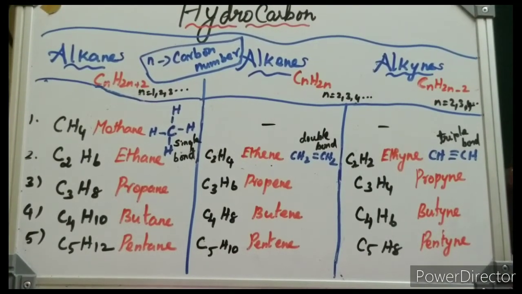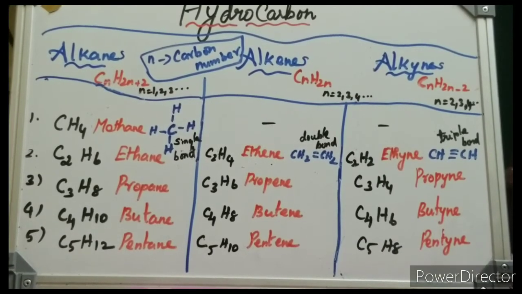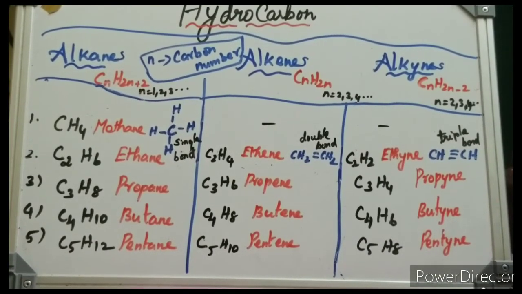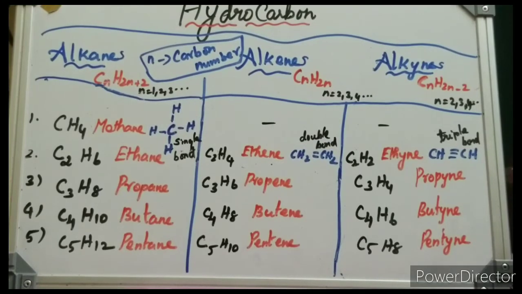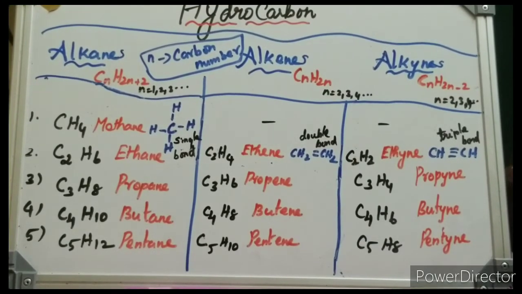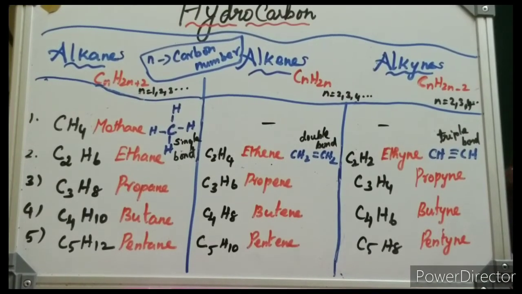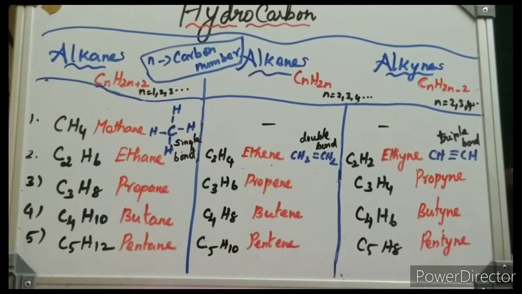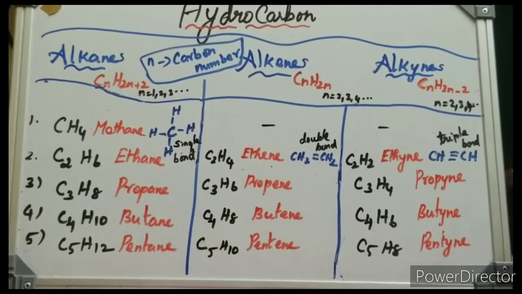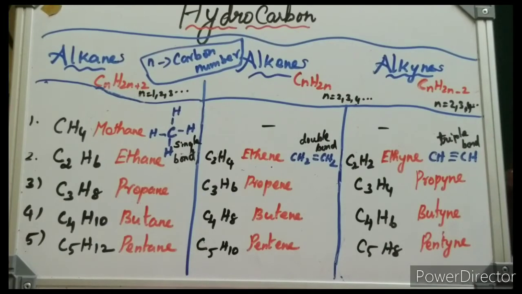So how are the carbon and hydrogen atoms bonded? How many carbon atoms are bonded with how many hydrogen atoms, through single bond or double bond or triple bond? Based on this, hydrocarbons are classified into three: alkane, alkene, alkyne. What is alkane? Alkanes are hydrocarbons which contain only single bonds. The carbon and hydrogen are bonded together by only single covalent bonds.